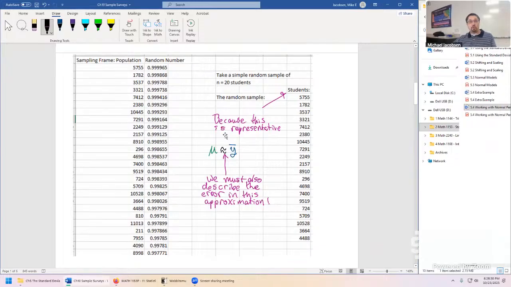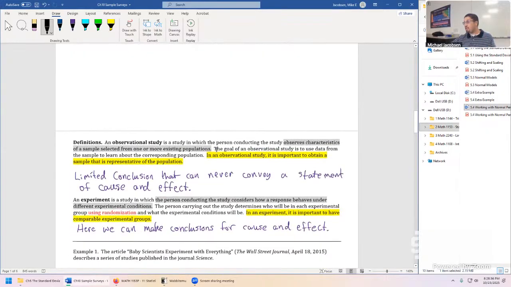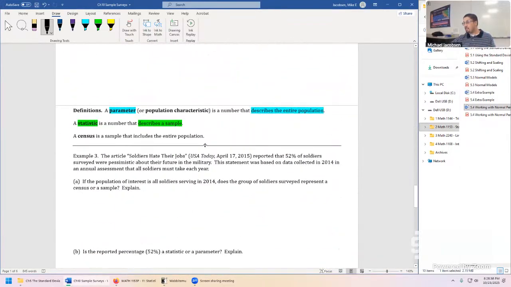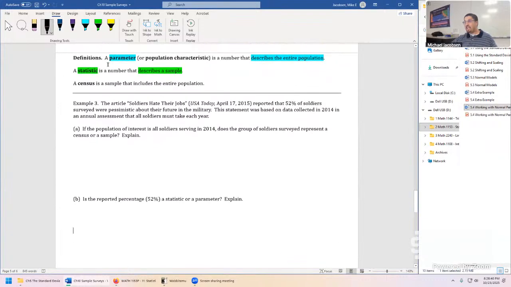We don't know mu, not exactly, unless we do one thing specifically, which is almost impossible in a lot of applied situations. The only way you'll know the exact value of a parameter is if you take a census. A census involves the entire population.